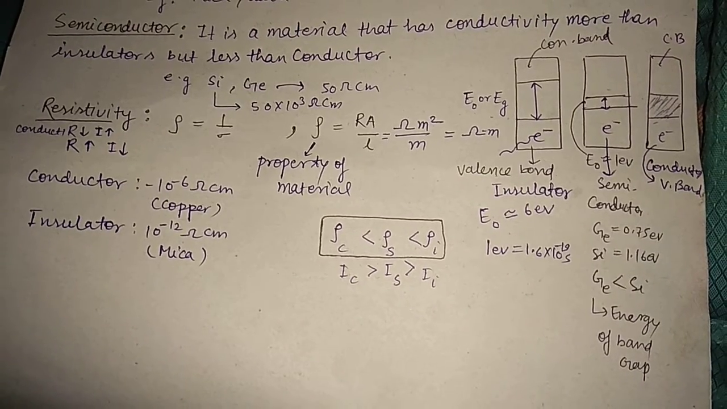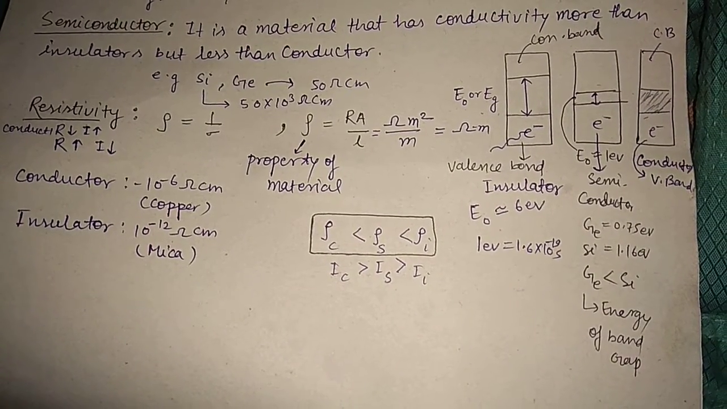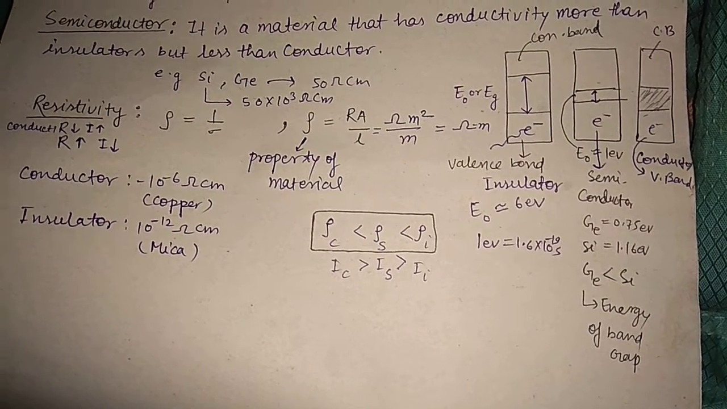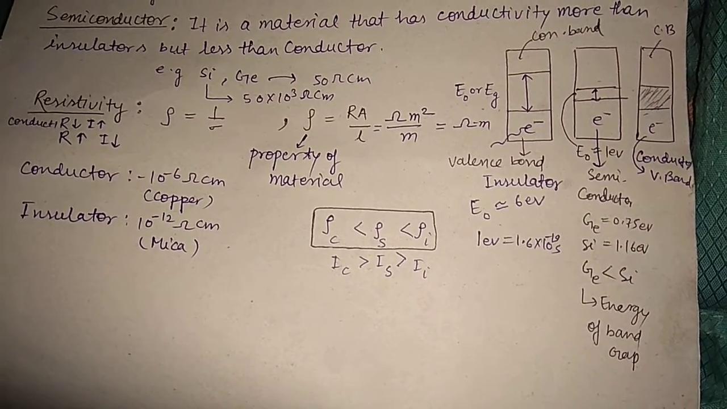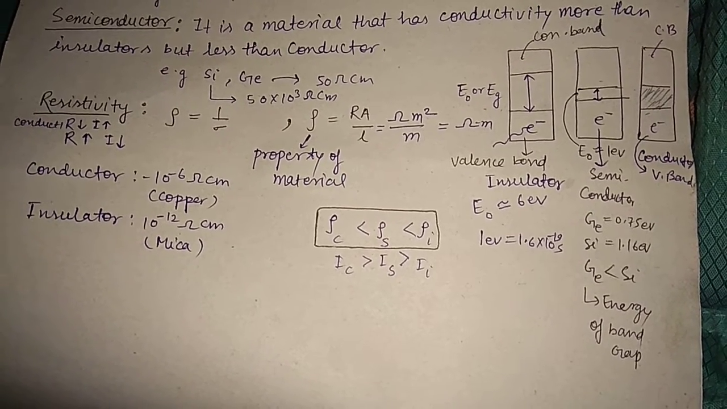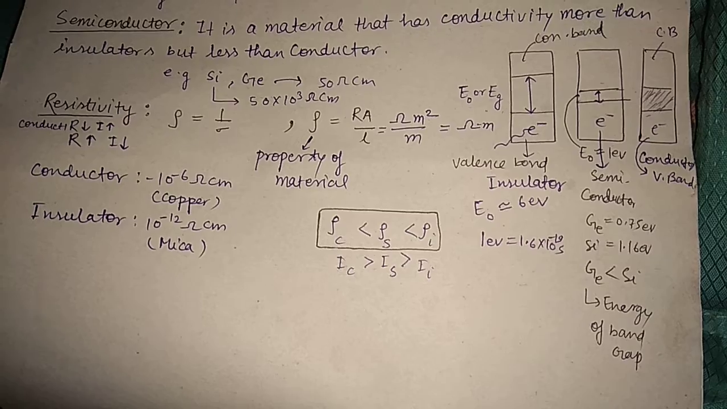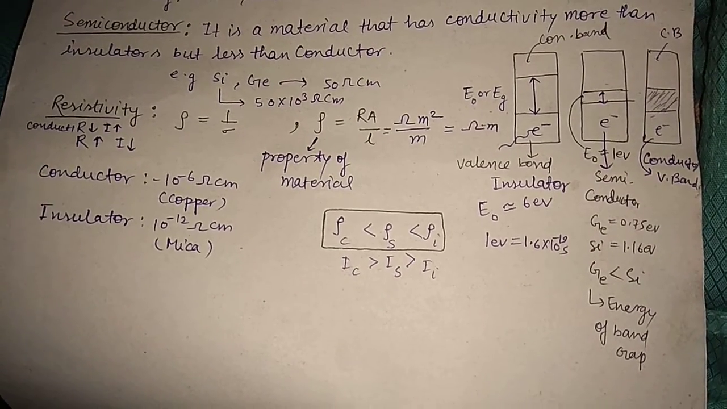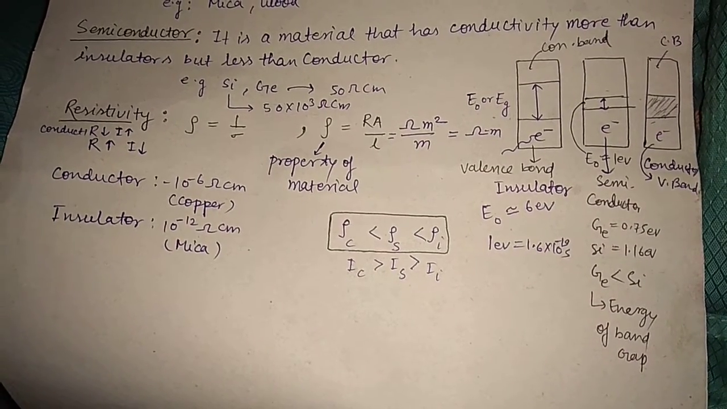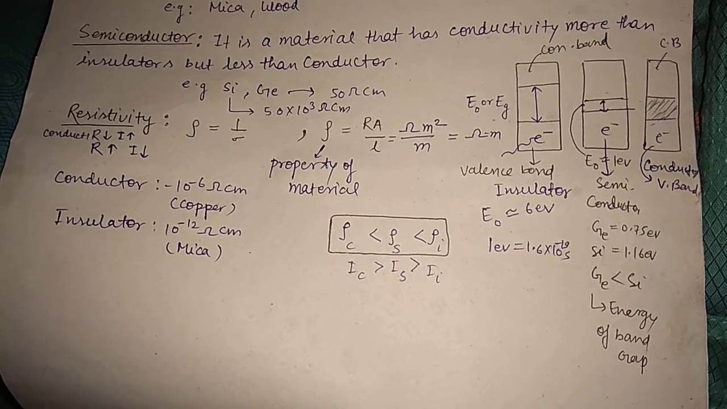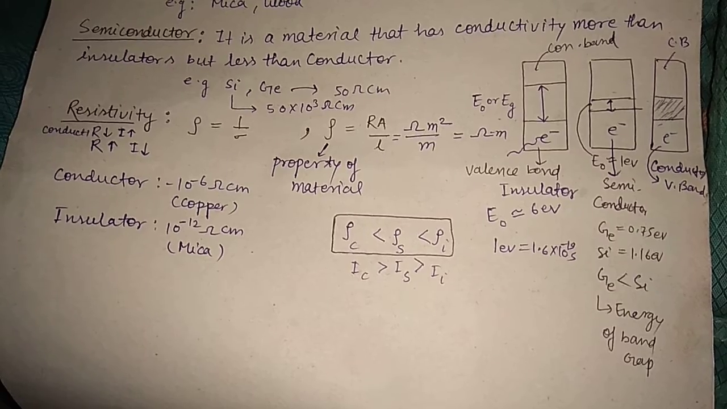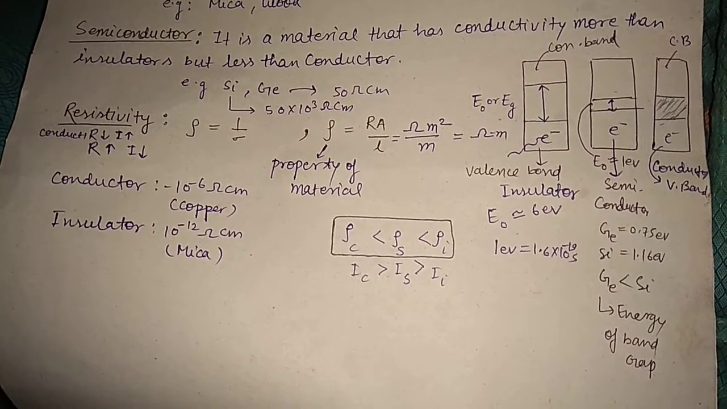Today's topic is semiconductors and the comparison between semiconductors, insulators and conductors. So first of all, define semiconductor. It is a material that has a conductivity more than an insulator but less than a conductor, or you can say the conductivity lies between conductor and insulator, and its examples are